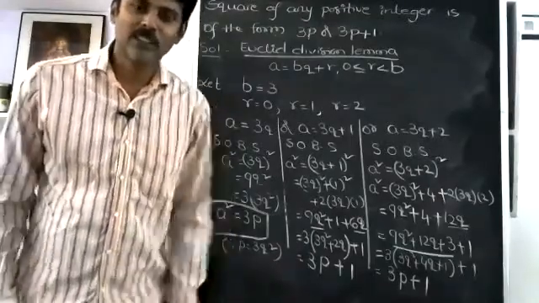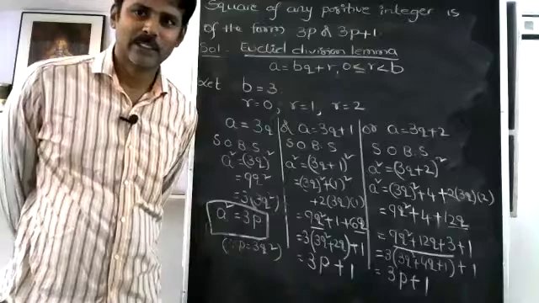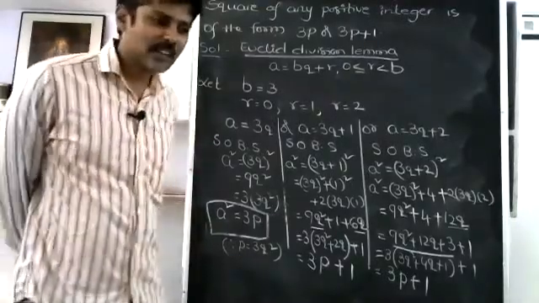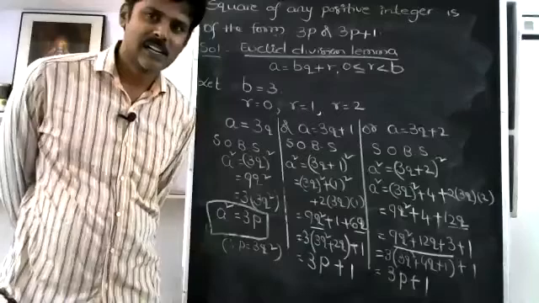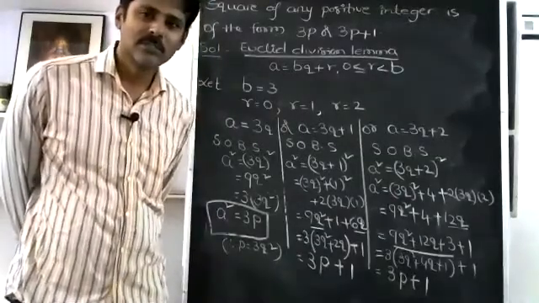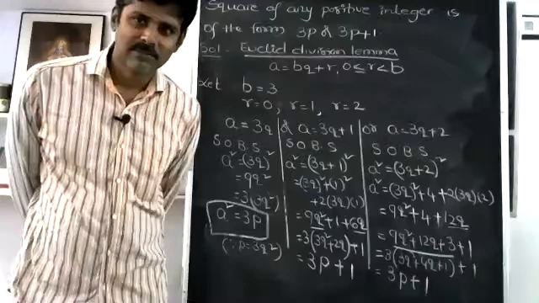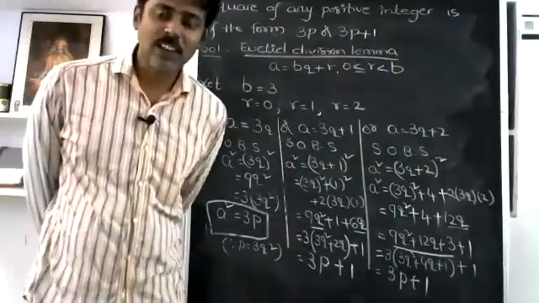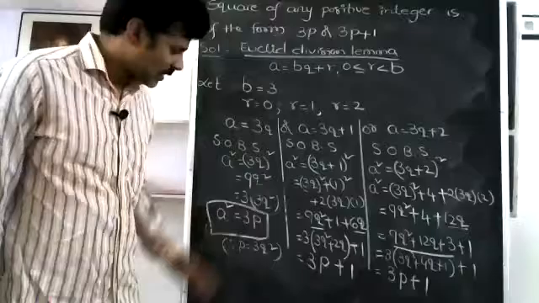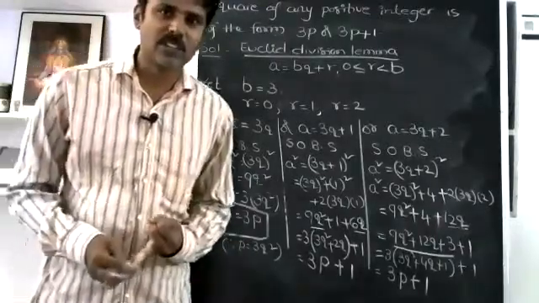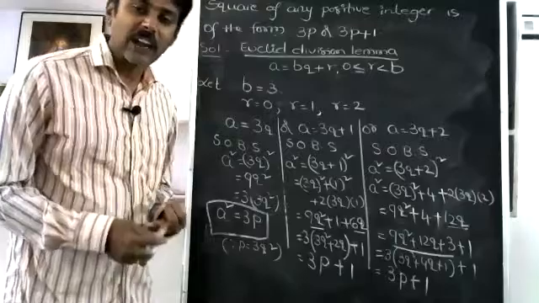Nobody had that doubt? You have, but you didn't ask. So why should I take b equal to 3? Why can't I take b equal to 2? Okay, think yourself and try to solve this, and try to solve in another form. Even in another form you have to mention the same. And you have to do one more.